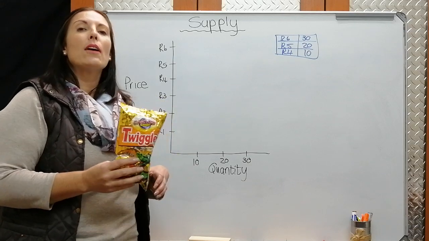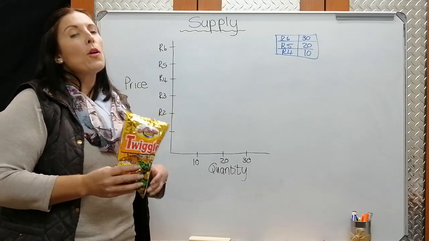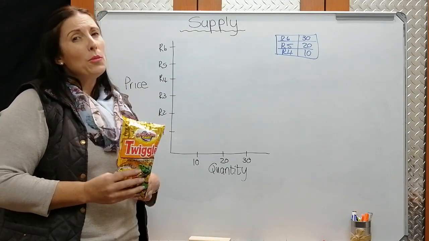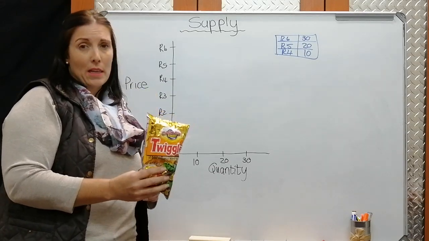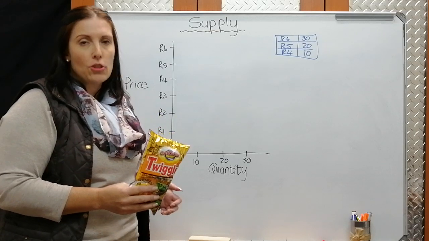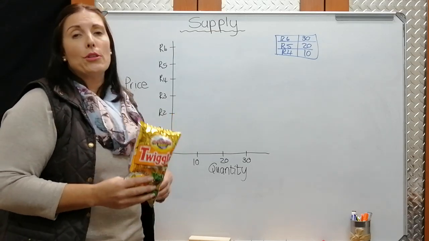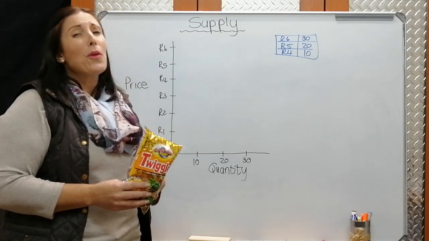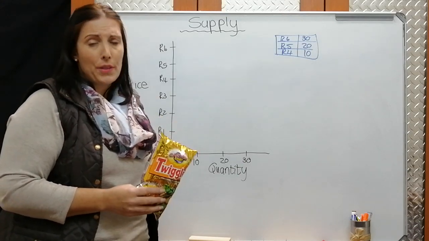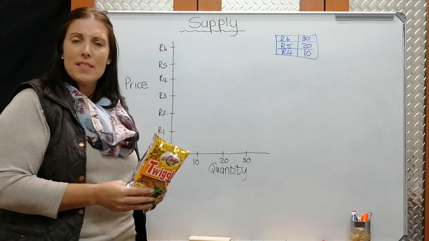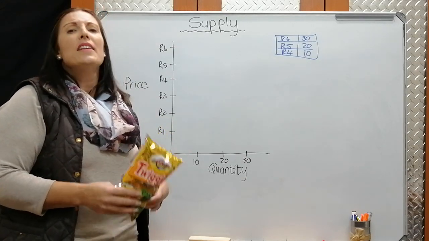If the price goes down to 5 Rand, that means I will now obviously make less profit. So in that case, I'm only willing to supply 20 packets of Twiggles at 5 Rand each. Let's say something happens and the price even drops further to 4 Rand. Now I will be making very little profit. So would it be worth my while to supply lots of packets of chips to the students in the class at 4 Rand only? No.